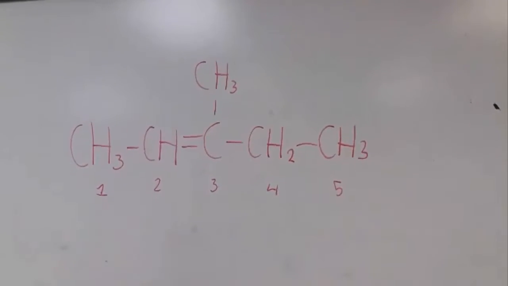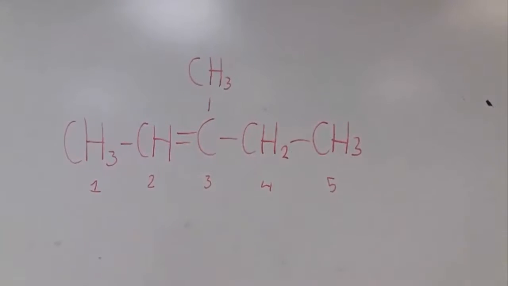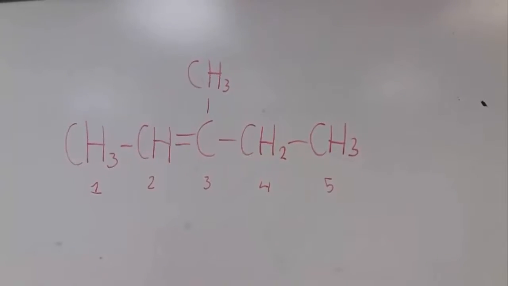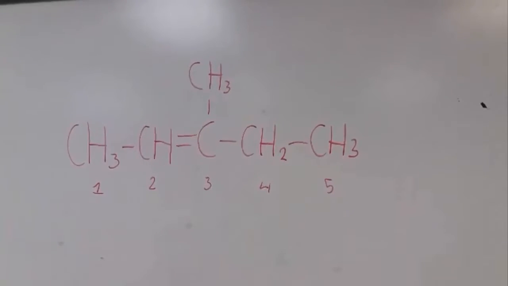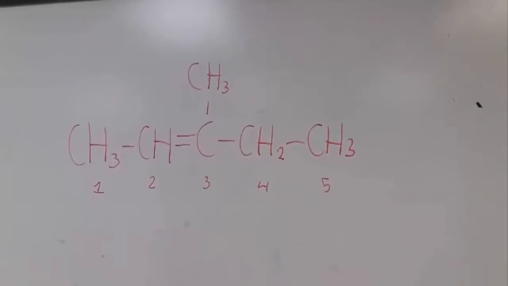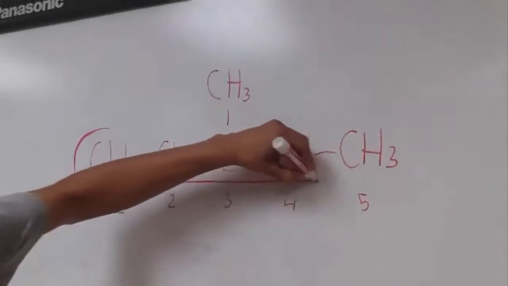The rules to name alkenes are basically the same as the rules to name alkanes, but with some additional rules. One of them is that the parent chain must include the double bond. That means that my parent chain will be this.